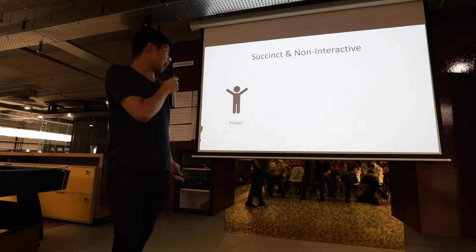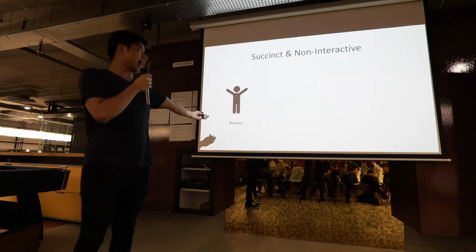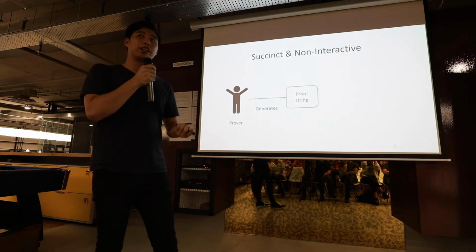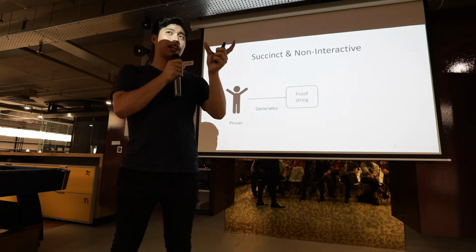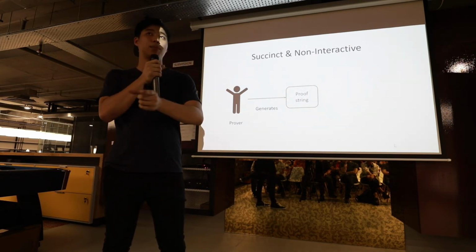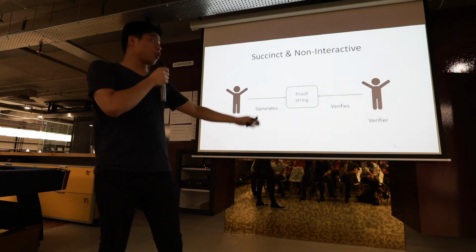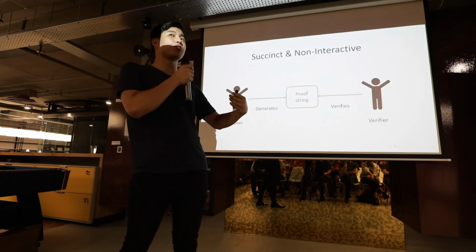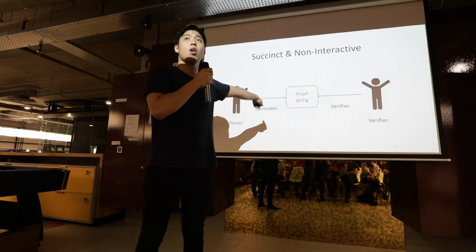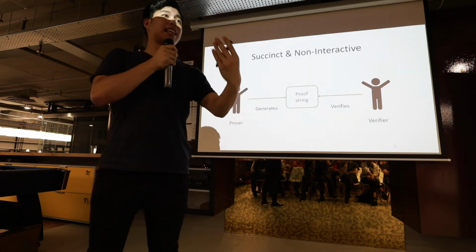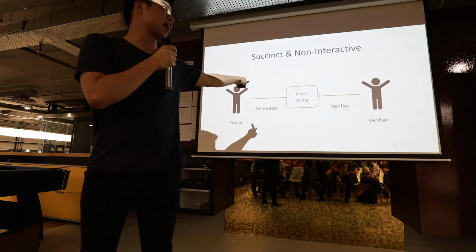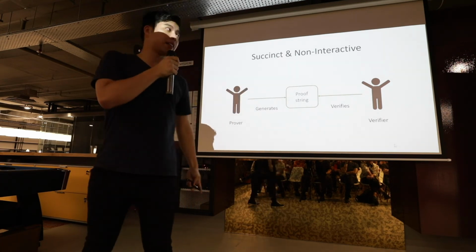Succinct means that a prover, which was me just now in my example, generates something called a proof string. A proof string is like a small text file kind of thing. It runs a few kilobytes large. It is succinct because it is a small proof string. And then you have a verifier who actually verifies that the proof string is correct. This is the meaning of non-interactive. This is only a one-step process, whereas the example just now was an interactive example where we actually verified against each other 20 times. This happens only 1 time. That's why it's more efficient, right?